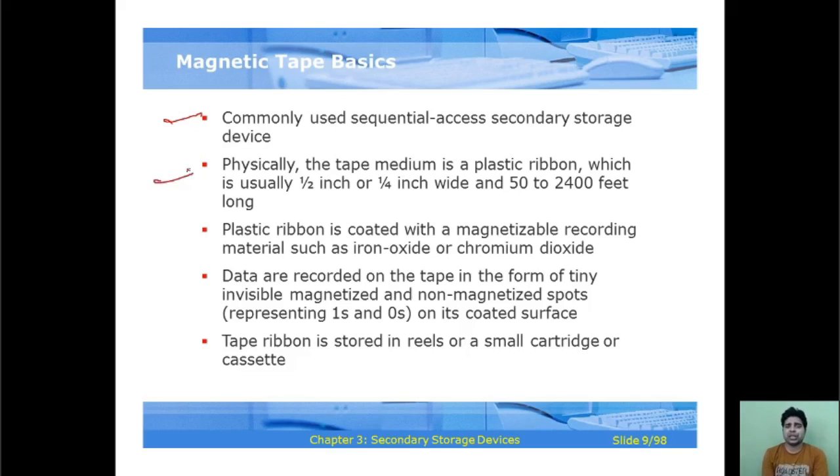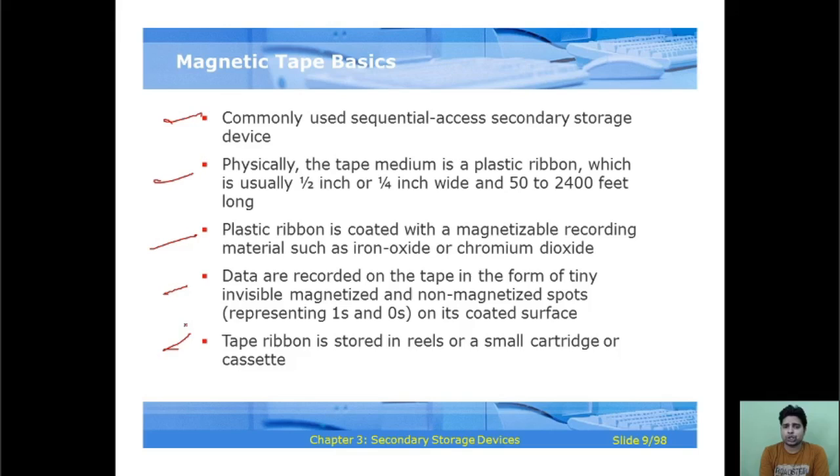Second one is the physical. The tape medium is a plastic ribbon, usually 1/2 inch or 1/4 inch wide and 50 to 2400 feet long. The plastic ribbon is coated with a magnetizable recording material such as iron oxide or chromium dioxide, and data are recorded on the tape in the form of tiny invisible magnetized and non-magnetized spots representing ones and zeros on its recorded surface.